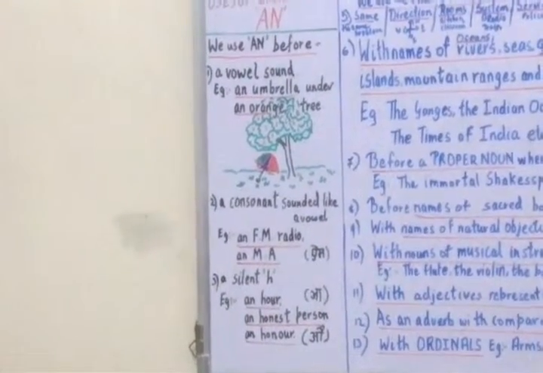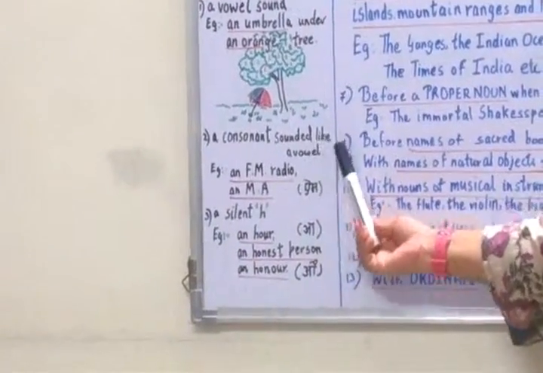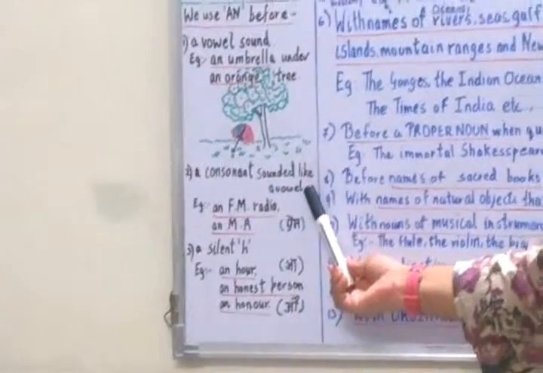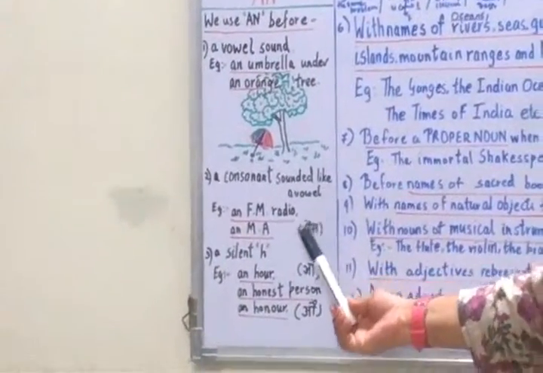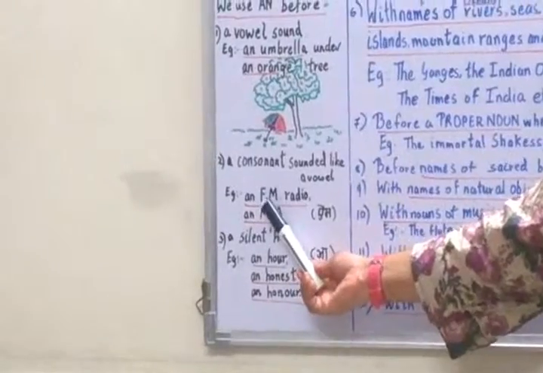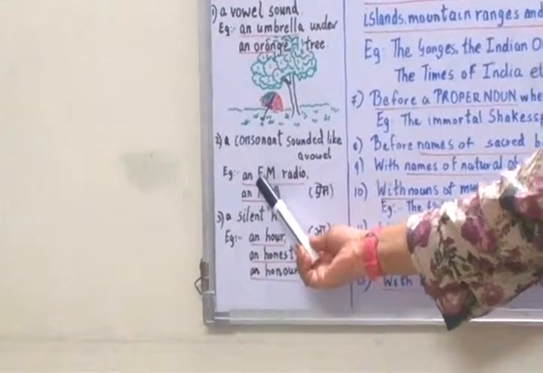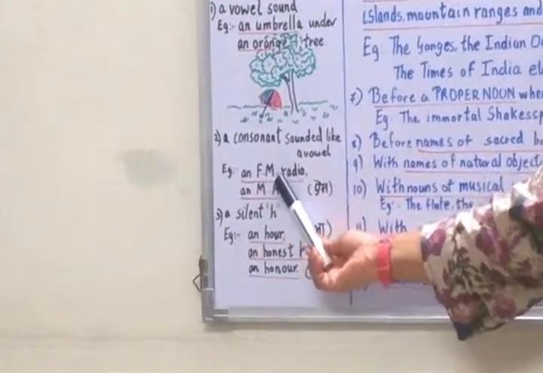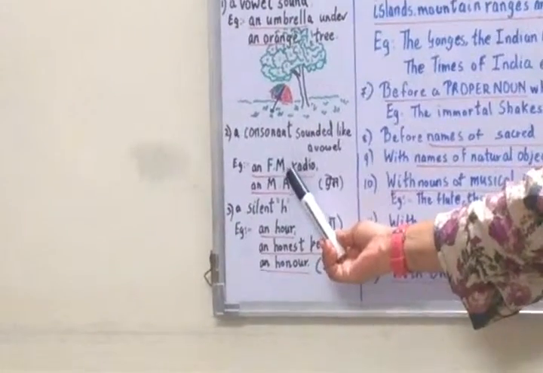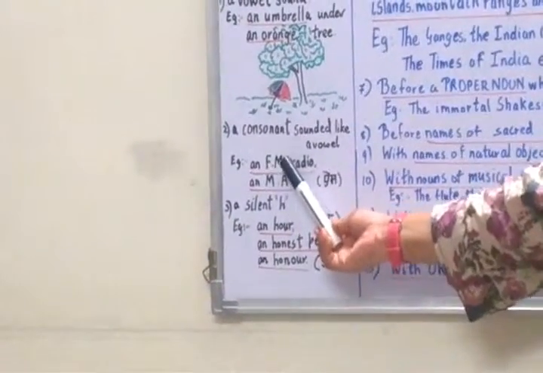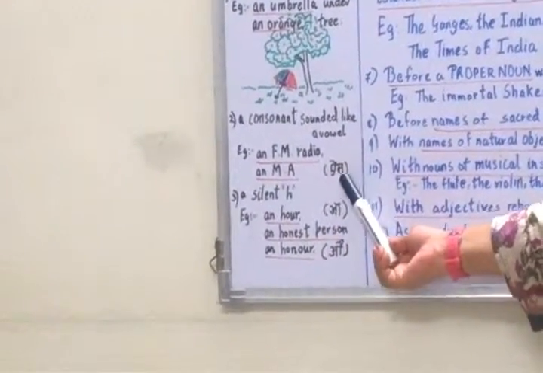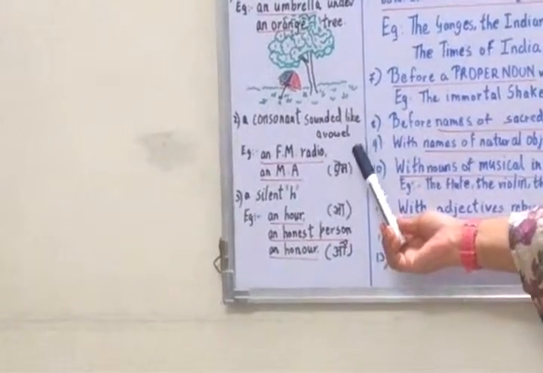Like a consonant letter that is sounded like a vowel, we also use an before it. When we write it FM, it doesn't look like so, but when we pronounce it as FM, the letter F is pronounced eff, which starts with a vowel sound.